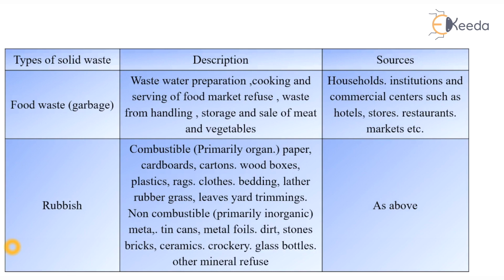Rubbish includes combustible materials such as paper, cardboard, cartons, wood boxes, plastics, rags, cloths, beddings, leather, rubber, leaves, yard trimmings, etc., and non-combustible materials such as metal, tin cans, metal foil, dirt, stone, bricks, ceramics, crockery, glass bottles and other mineral refuse. The source of rubbish is either construction material or commercial activities.